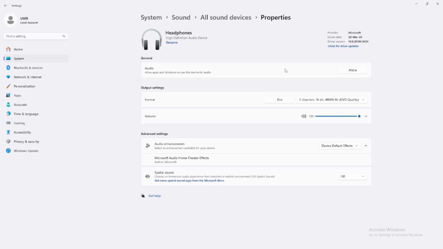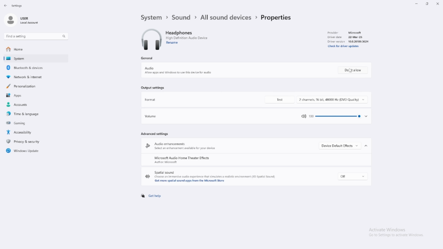Here you should mainly focus on this audio because you can see this option, right? So you should allow this, because if you are not allowing your headphone to apps which are installed to your computer, we cannot hear sound when we access the installed apps.